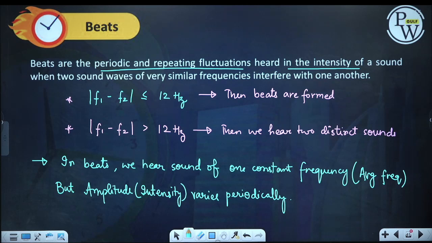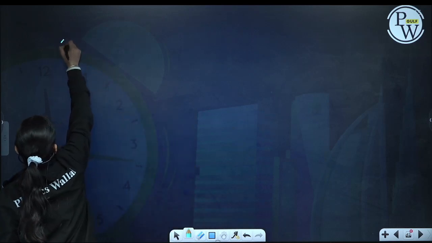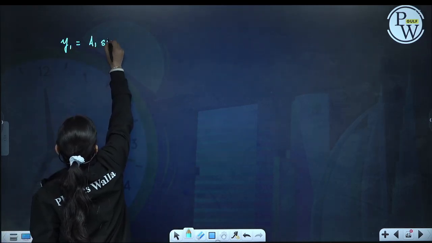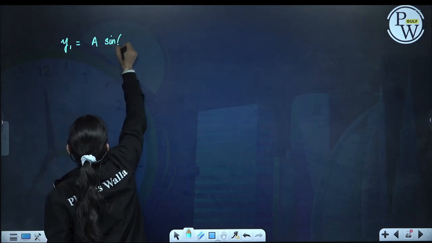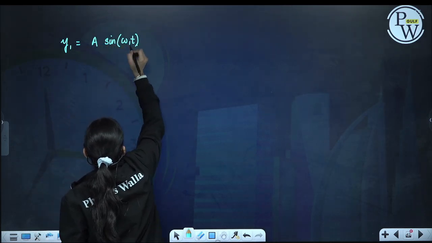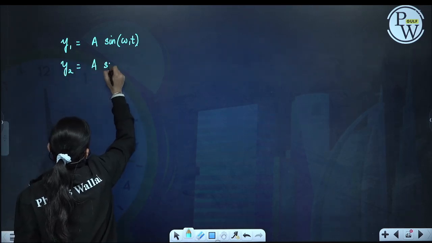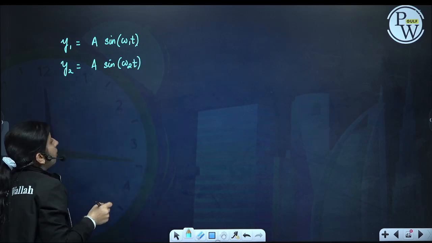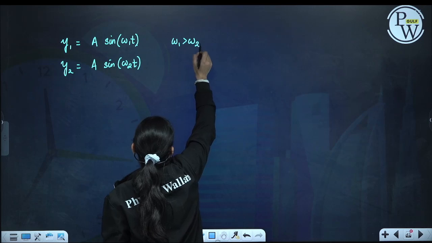Okay, so if we have two waves, the first wave will be A sine omega 1 t, and the second wave is A sine omega 2 t, where we have taken omega 1 greater than omega 2.